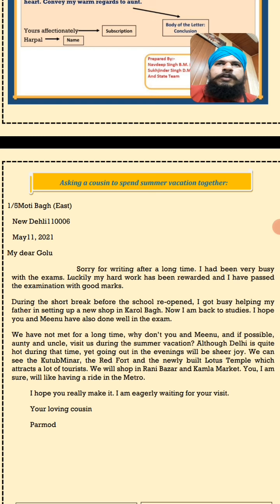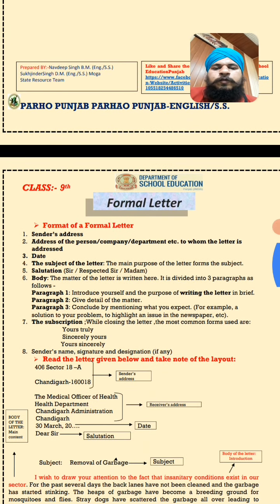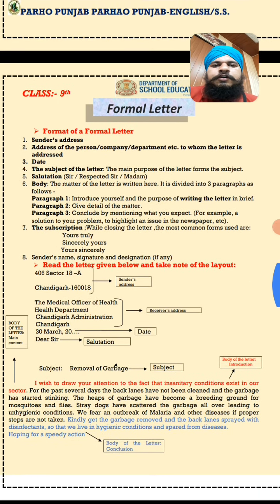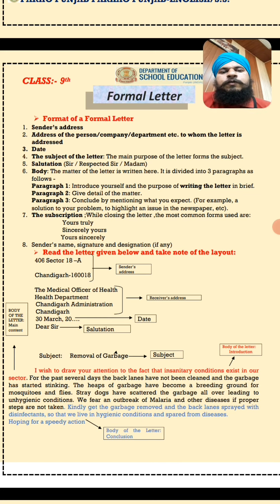But formal letters are different from the informal, because formal letters we mainly write to formal institutes like the editor of magazines or newspapers. Otherwise we can also write when we are going to complain to the magistrate.